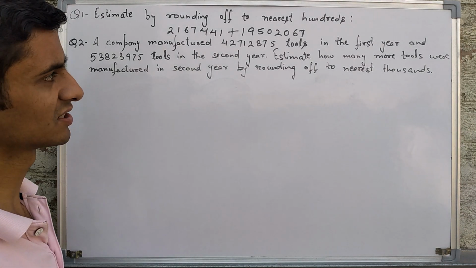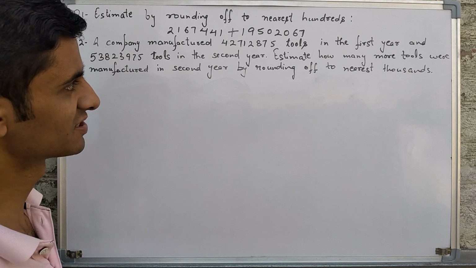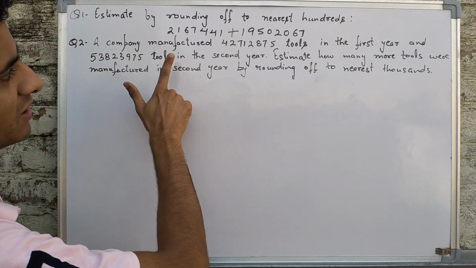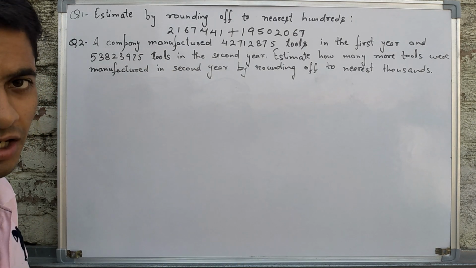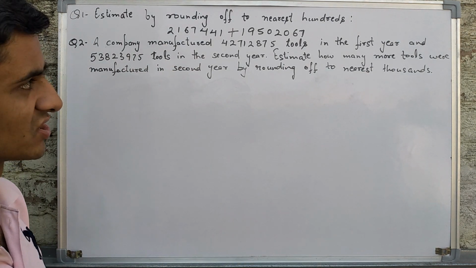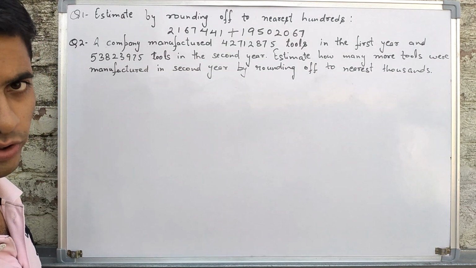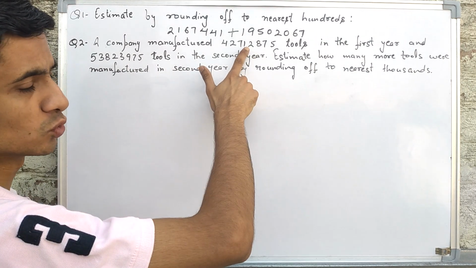Let us see one statement question based on the concept of estimation. A company manufactured this much tools in first year and this much tools in second year. Tools manufactured by a company in 2 years. First year, this much tools.